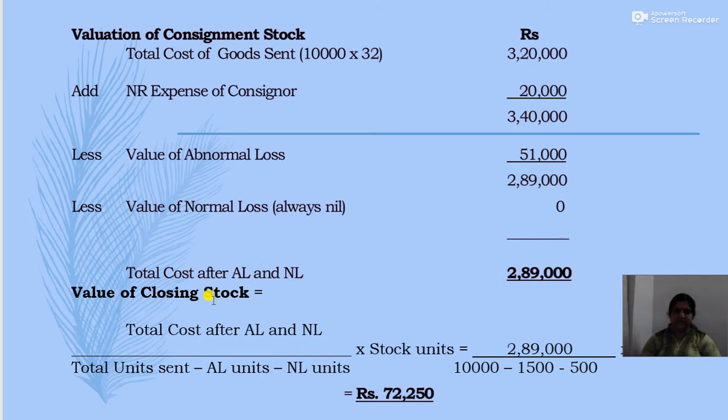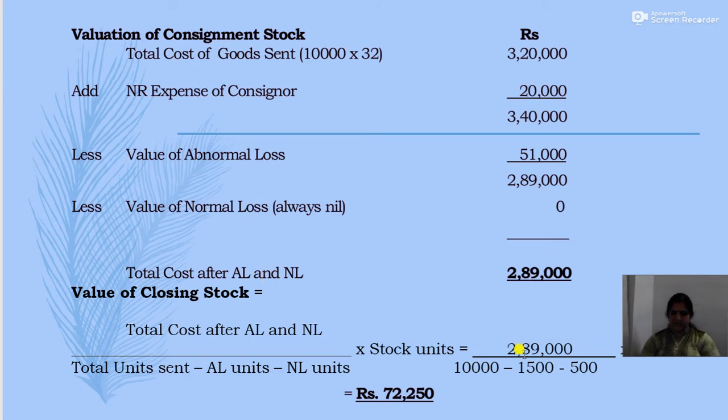Now the value of closing stock can be computed by the formula: total cost after abnormal loss and normal loss divided by total units sent minus abnormal loss in units minus normal loss in units, into stock in units. So total cost after abnormal loss and normal loss is 2,89,000.